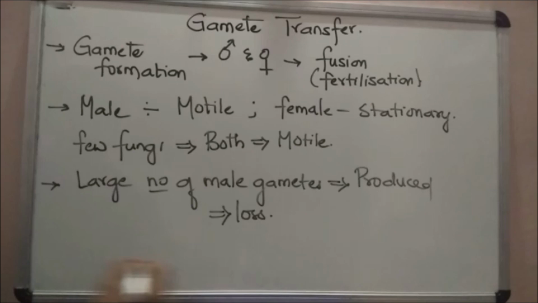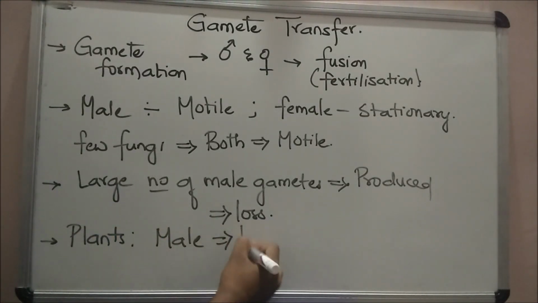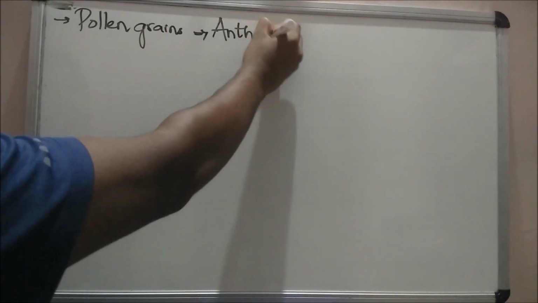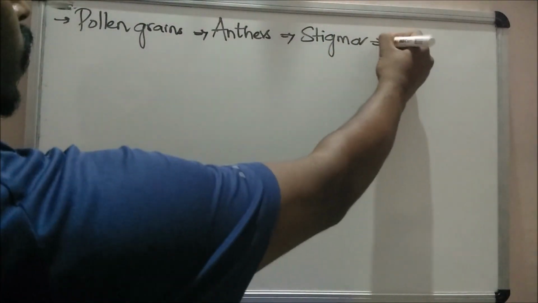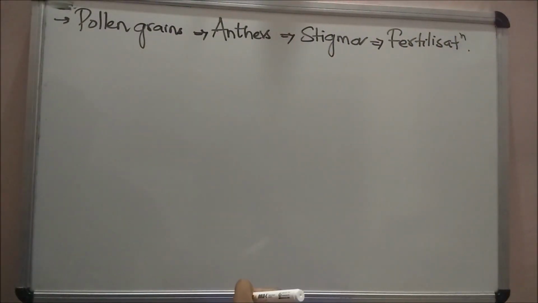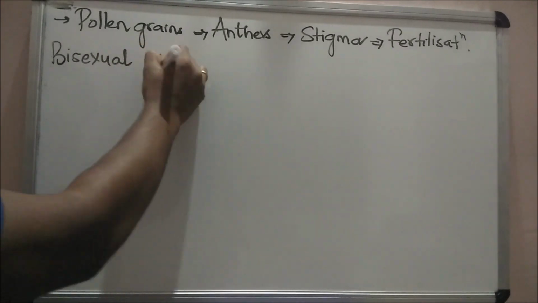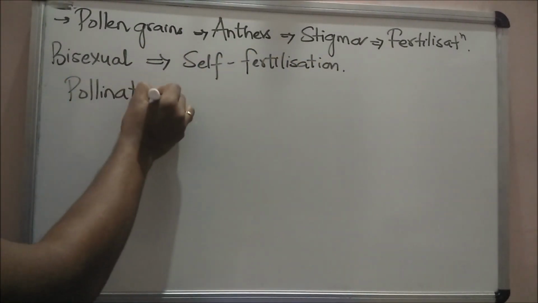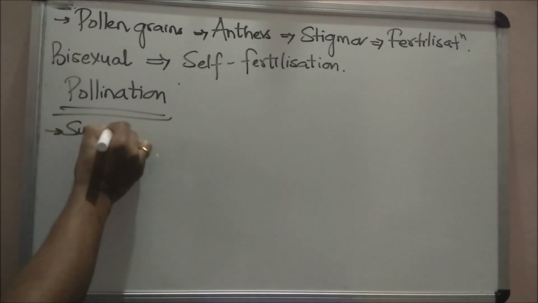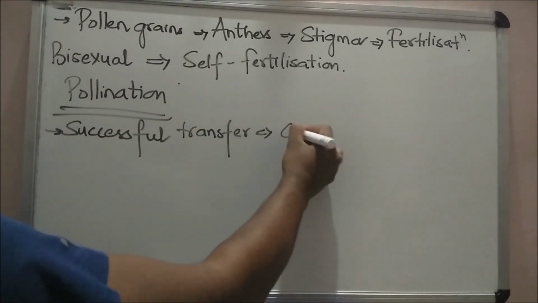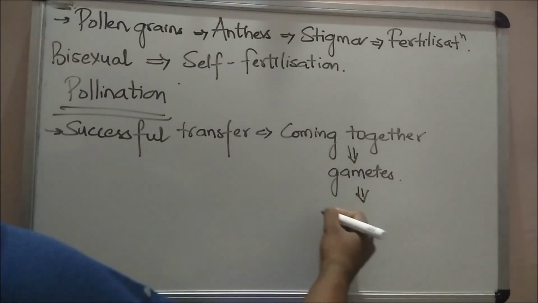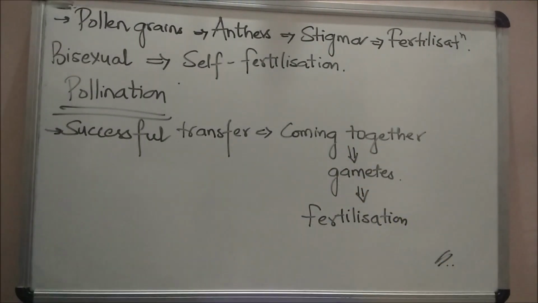In plants, pollen grains are carriers of male gametes while the ovule has the egg. Pollen grains produced in anthers therefore have to be transferred to the stigma before it leads to fertilization. In bisexual plants, self-fertilization takes place. The process of pollen grains reaching the stigma is called pollination. Successful transfer and coming together of gametes is essential for the most critical event in sexual reproduction, that is fertilization.